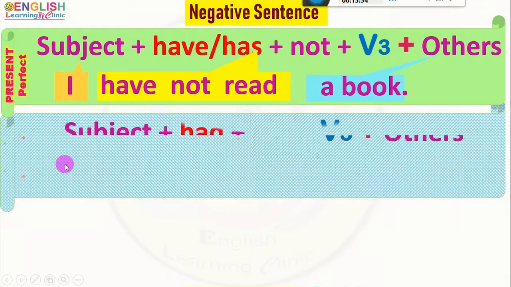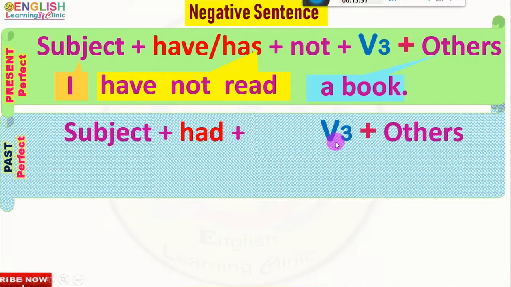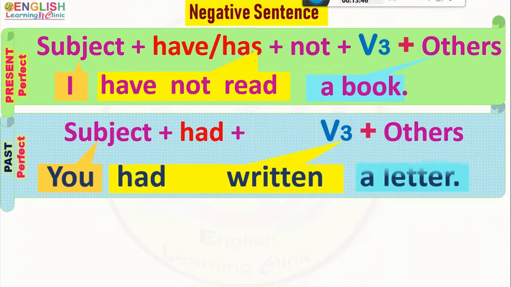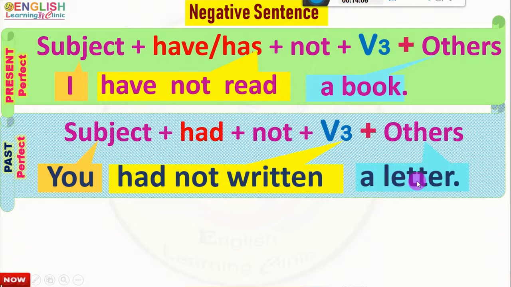In past perfect tense, the structure of the affirmative assertive sentence is that, and the constructed sentence is: you had written a letter. To make it negative, we only put not after that helping verb, that is had, and the negative form of the verb is had not written, and the constructed negative sentence is you had not written a letter.